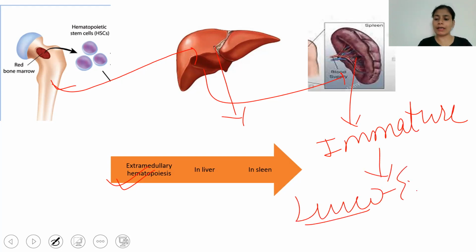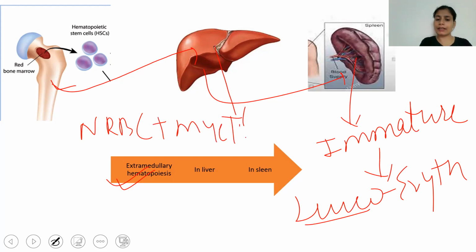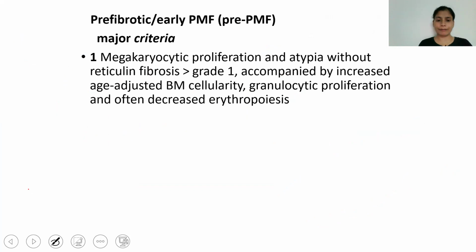In the leukoerythroblastic reaction, in the peripheral blood, we see NRBCs as well as myelocytes or metamyelocytes. And you know these are immature forms. So there is a leukoerythroblastic reaction. And we know the bone marrow has got fibrosis. So from the fibrosed marrow, the teardrop cell will be there.